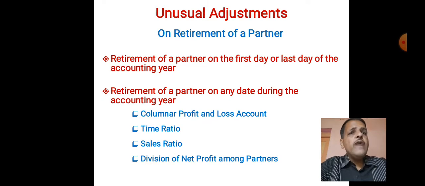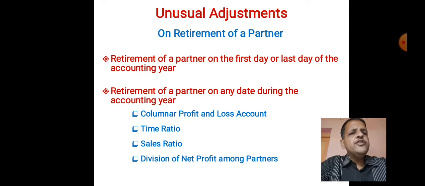What do we have to do at the end? At the end we have to do one thing. We have to see what the profit is. Profit for the pre-retirement period is shared by all partners including the retiring partner in their old profit sharing ratio, and the retiring partner definitely gets a share in that.